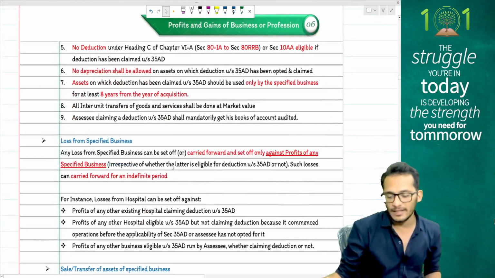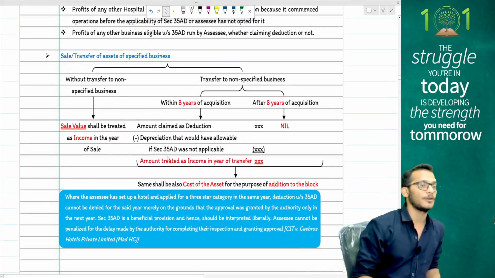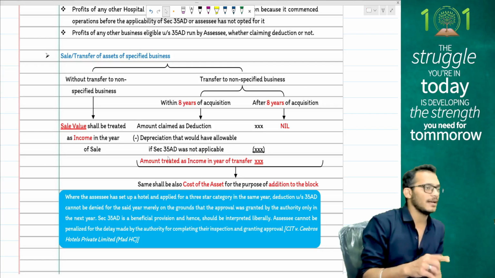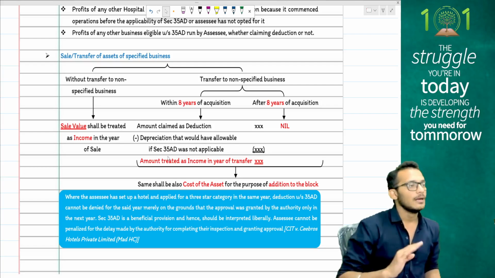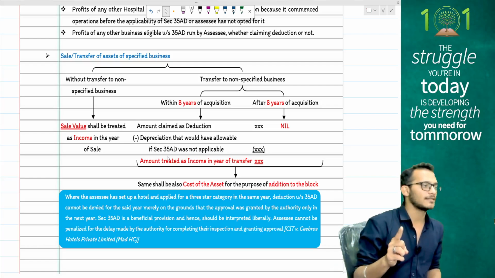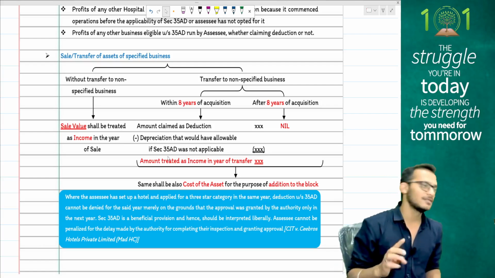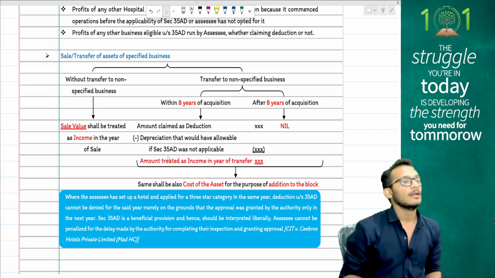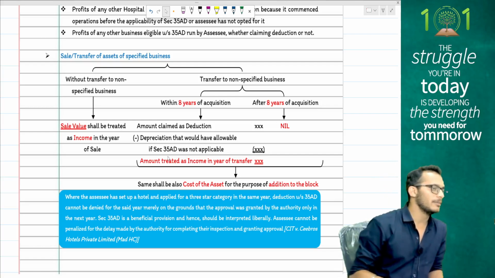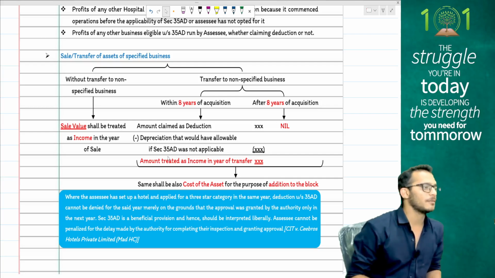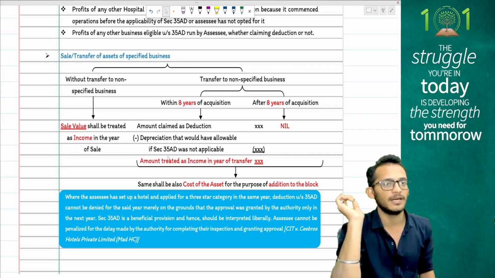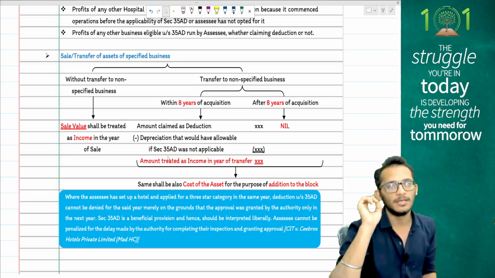Yes, if you have any asset under these specified businesses, people, you have to hold the asset for at least 8 years. If you are holding the asset for less than 8 years, notional depreciation will be reduced. Balance, whatever is there, will be taxable as income in the hands of the specified business. The same notional income will be treated as cost of acquisition in the hands of the normal business. If you decide to directly sell it outside, whatever profit you make will be taxable as PGBP, called balancing charge. But if you are selling it at more than the original cost, then it will be taxable under capital gains.